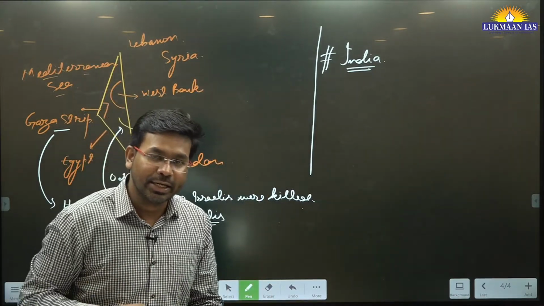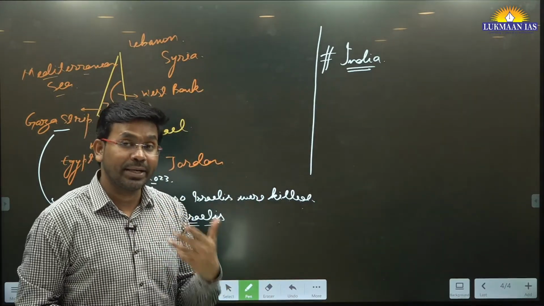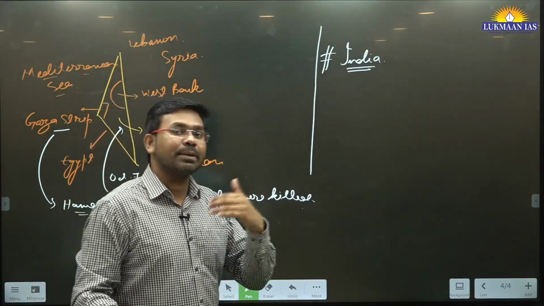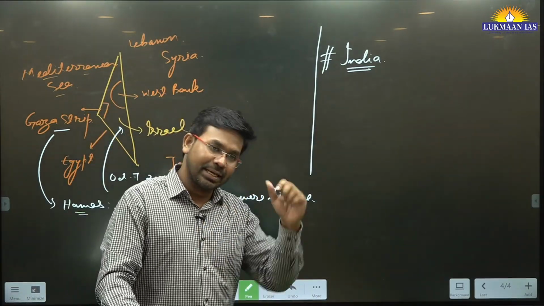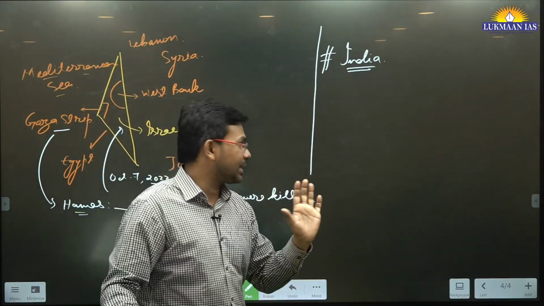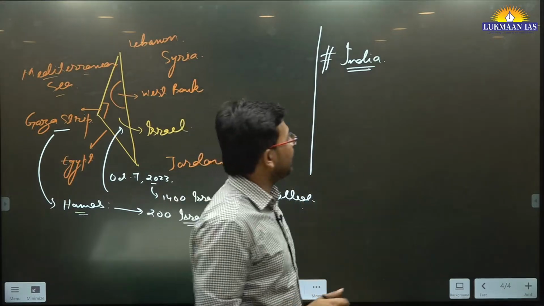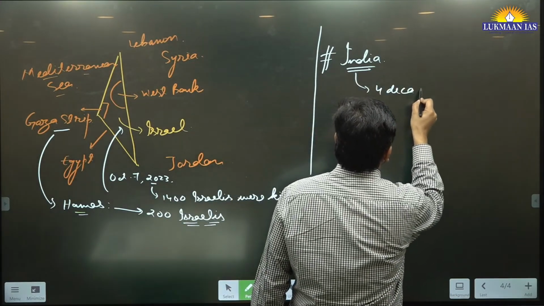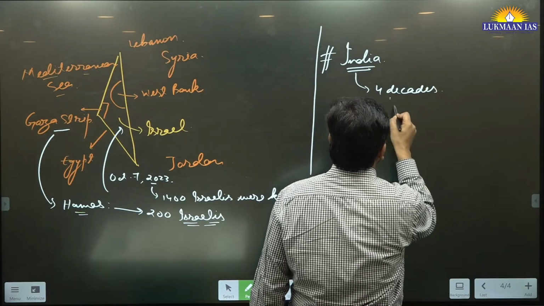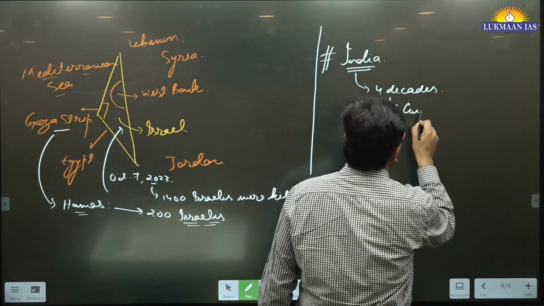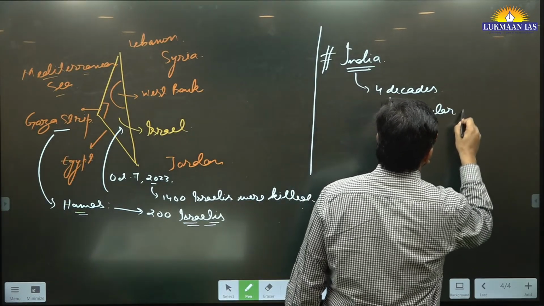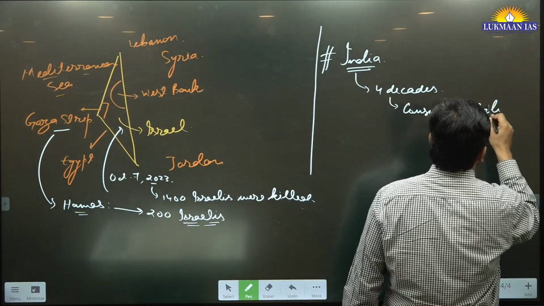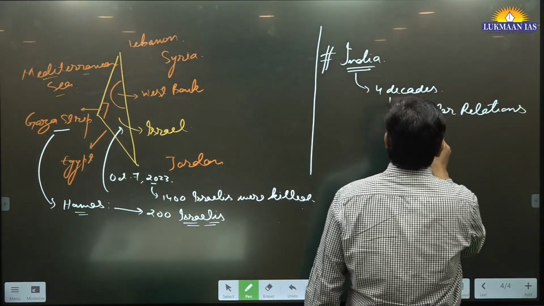But subsequently, India recognized that Israel is a sovereign country. Even after recognition, for 4 decades, for 40 years, India just maintained consular relations with Israel.